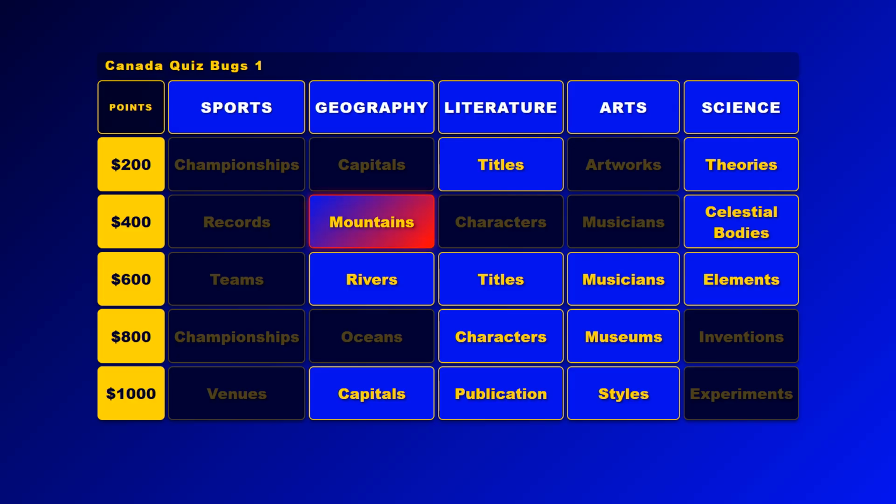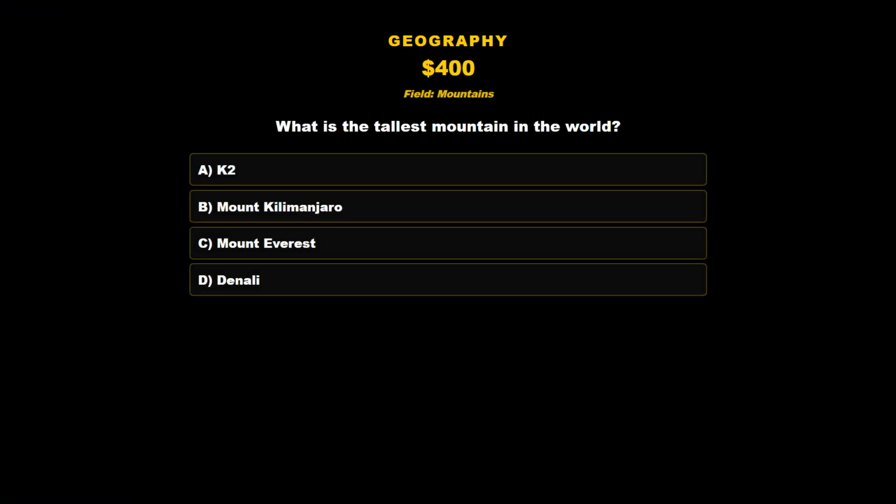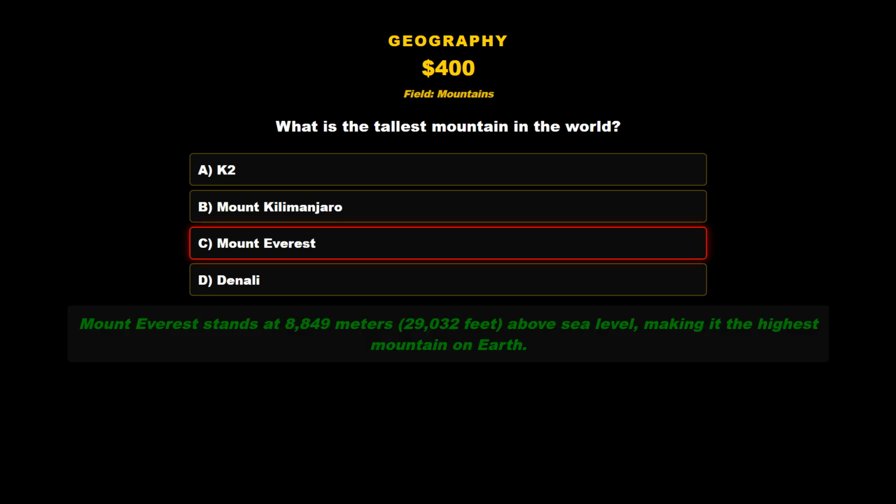Geography, mountains, for 400 points. What is the tallest mountain in the world? A. K2. B. Mount Kilimanjaro. C. Mount Everest. D. Denali. The correct answer is C. Mount Everest. Mount Everest stands at 8,849 meters, 29,032 feet, above sea level, making it the highest mountain on Earth.